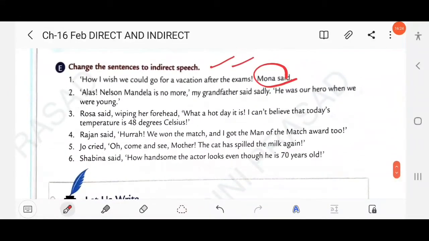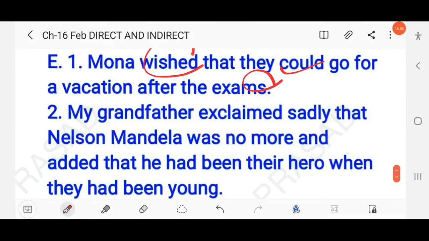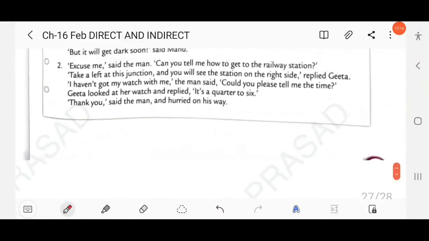Then next here: alas, Nelson Mandela is no more, my grandfather said sadly. He was our hero when we were young. This is one type of expressing sadness, sorrow, right? So here you have to write exclaimed with sorrow: my grandfather exclaimed sadly that Nelson Mandela was no more, and added that he had been their hero when they had been young. Here past perfect, he had been, they had been. Clear?